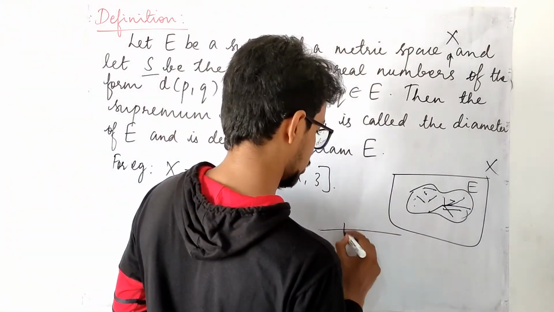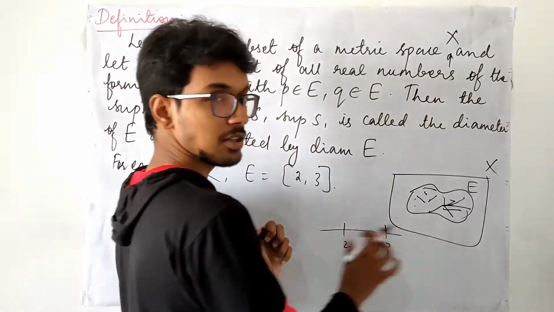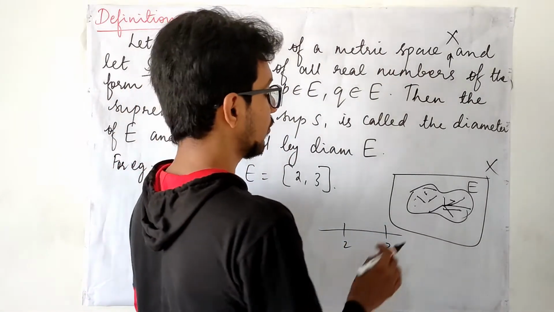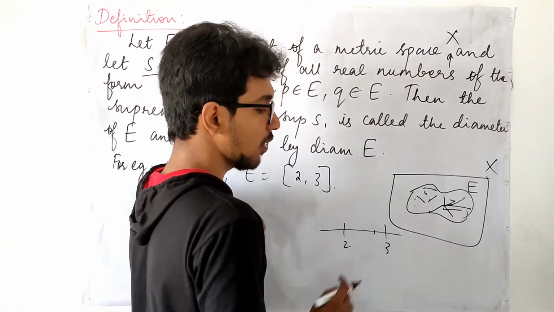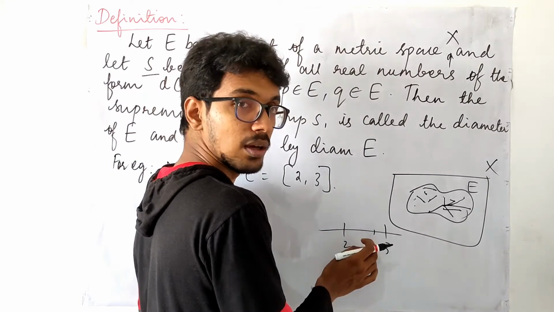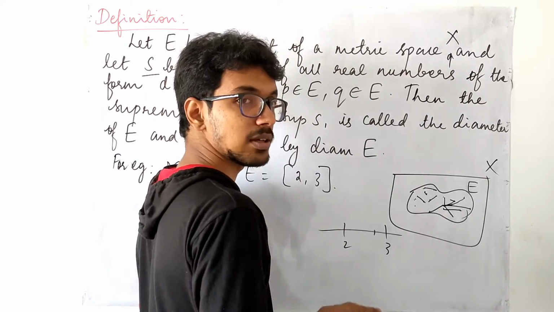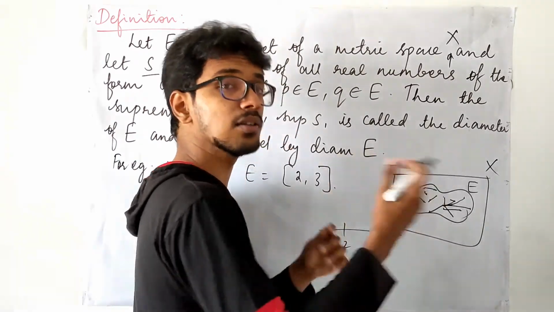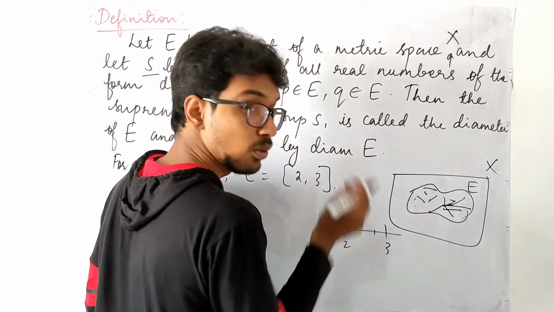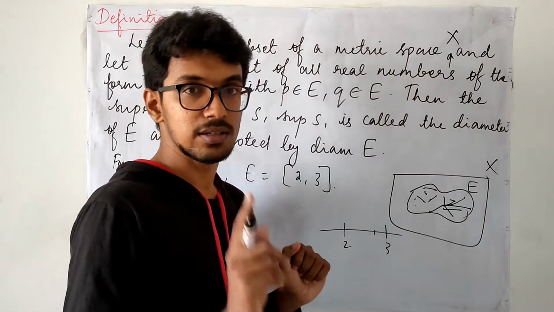So 2 here, 3 here, the distance between these two points is going to be 1. If I take any point in between and measure the distance to 3, it is less than 1. When I measure the distance from 2 to 2 itself, I will have 0.